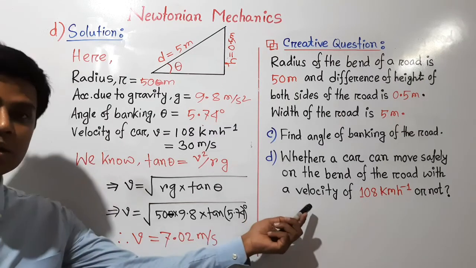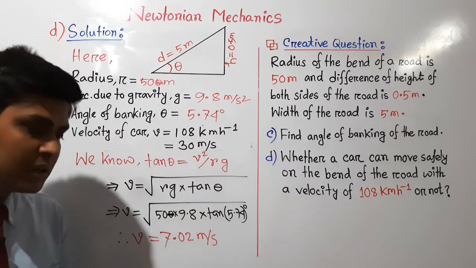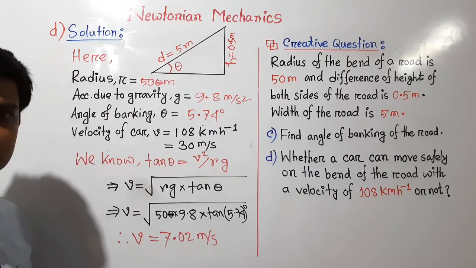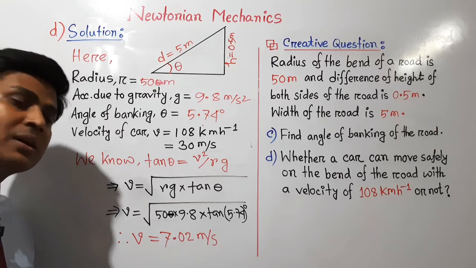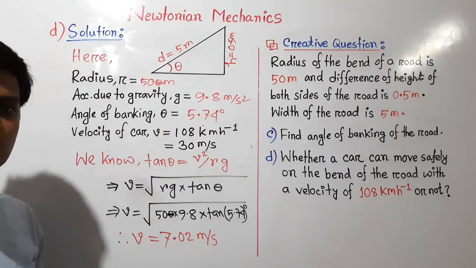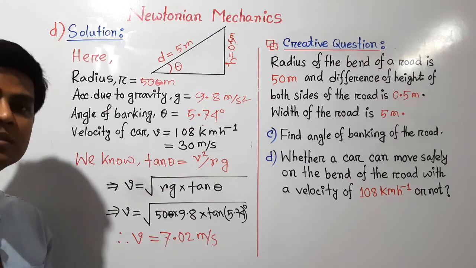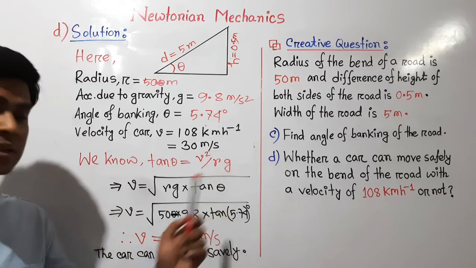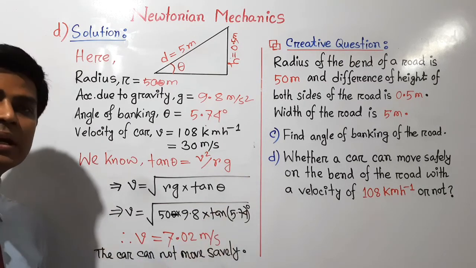Now let's compare these two velocities. The car moves with a velocity of 30 meter per second, but the maximum velocity should be 7.02. So the car moves with excess velocity compared to the maximum velocity of the road. So we can say the car cannot turn the bend safely. So this is the conclusion of question number D.